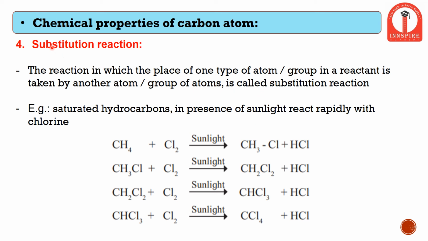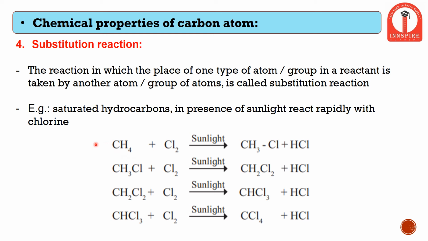The fourth type of chemical reaction is a substitution chemical reaction. Substitution chemical reaction means a reaction in which the place of one type of atom or group in a reactant is taken by another. With this example we will try to study this definition.